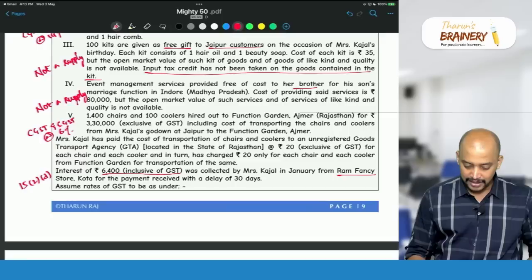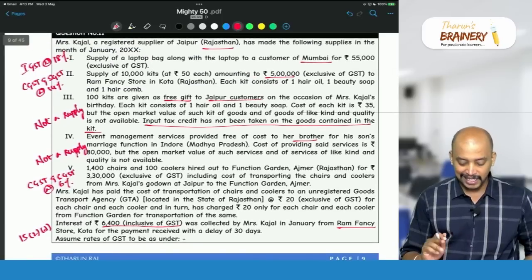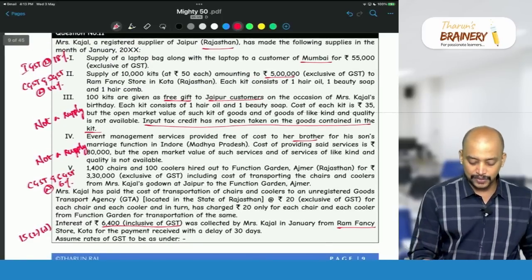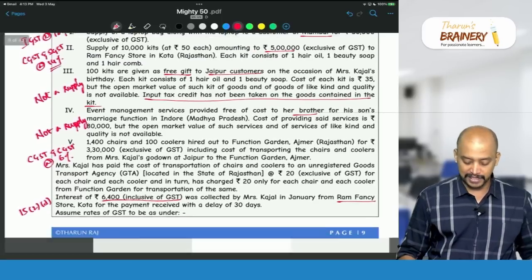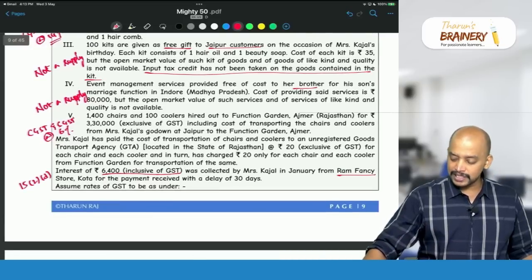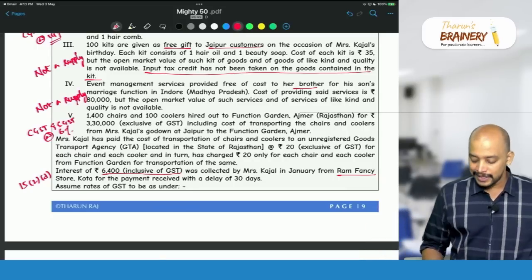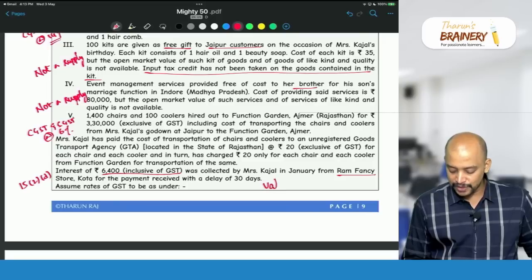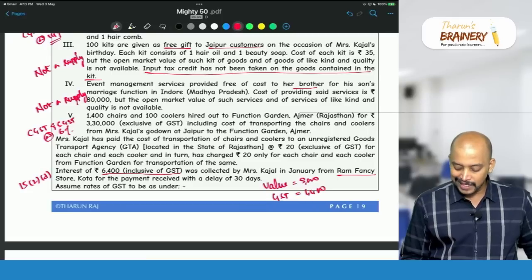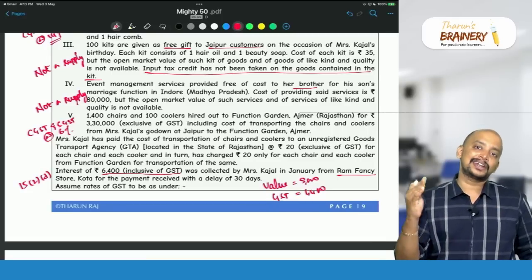Ram Fancy. Ram Fancy Store means which transaction? Second transaction. For the second transaction, what is the rate of GST? 28%, 14 plus 14. So which means 6,400 into 28 by 128. So that will be 1,400. Then 5,000 rupees will be towards value and GST will be 1,400. Then the 1,400 we need to take as 700 and 700.